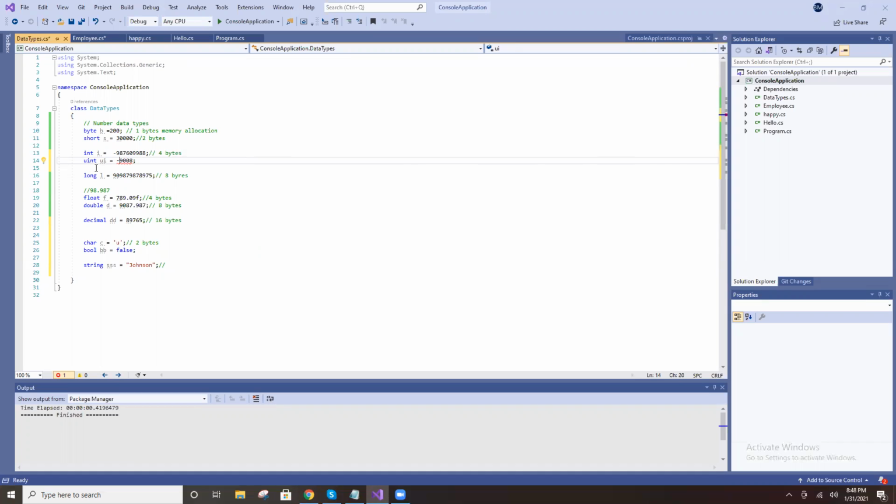U means unsigned. A normal integer can store positive and negative values, but if you declare a variable as unsigned int, only positive numbers are possible. Negative numbers are not possible.